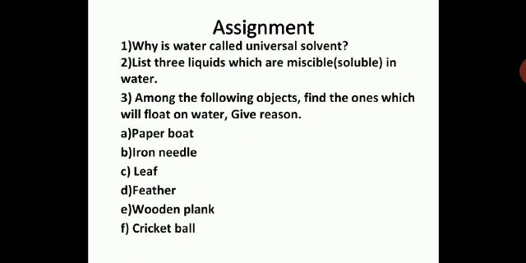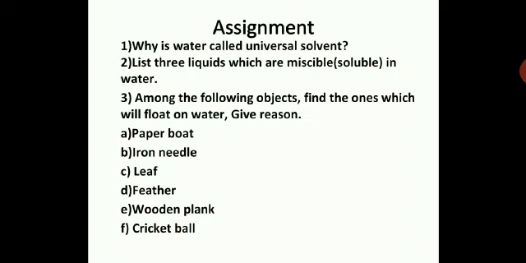The assignment of the day, children. Why is water called the universal solvent? Universal solvent means it dissolves most of the substances. So why is it called the universal solvent? I have given you the hint. You can find the answer.